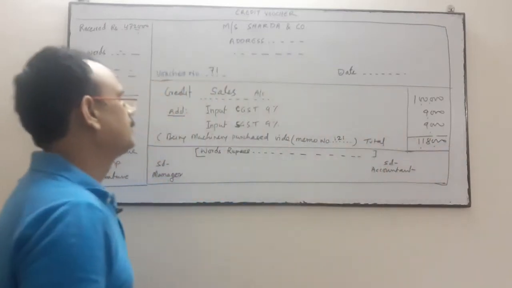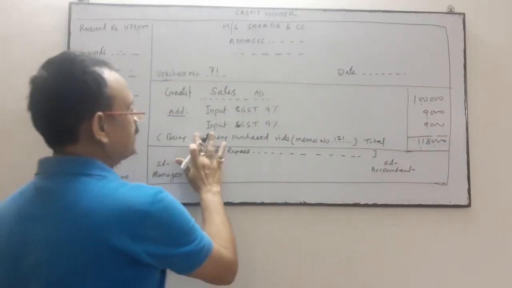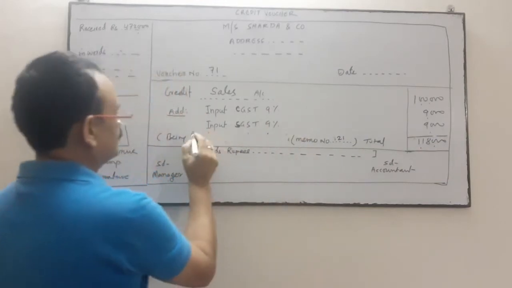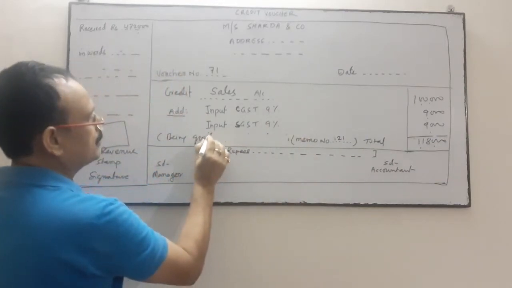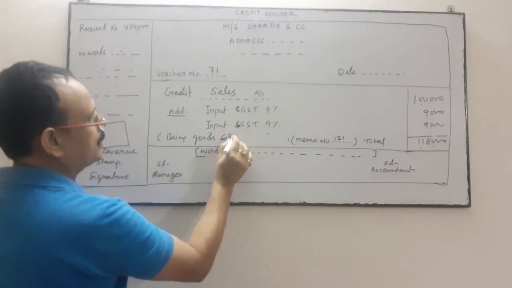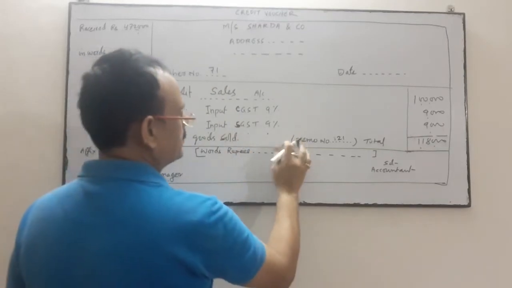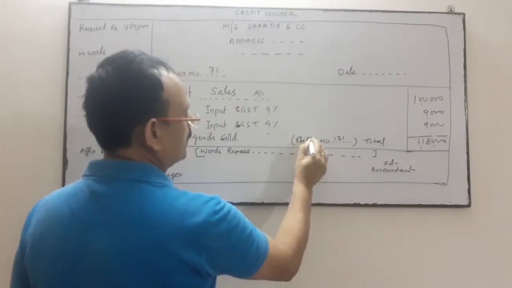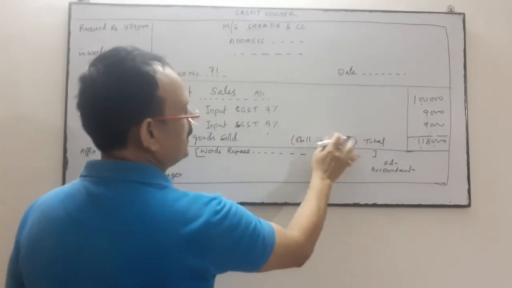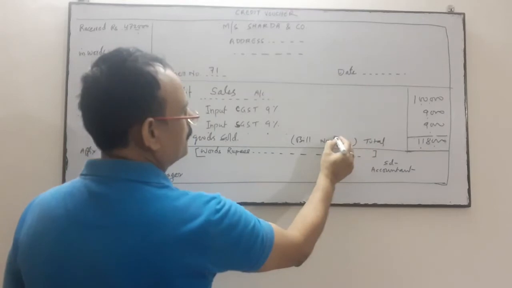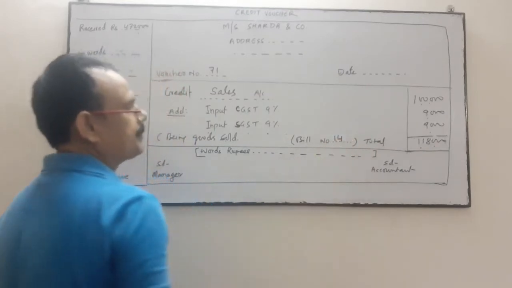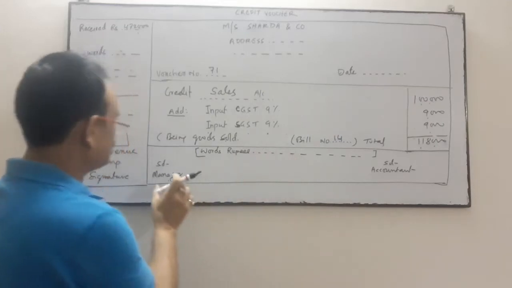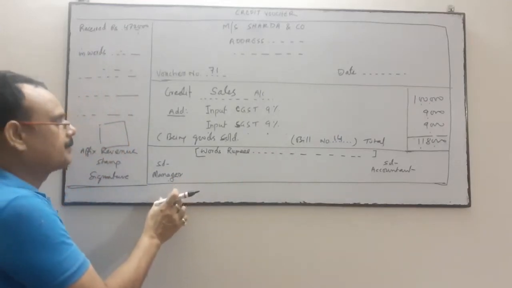Here you write the narration: being goods sold against bill number. Suppose the bill number is 4014. So you have to write the bill number. Write the same amount in words, with the signature of the authorized person of our company.